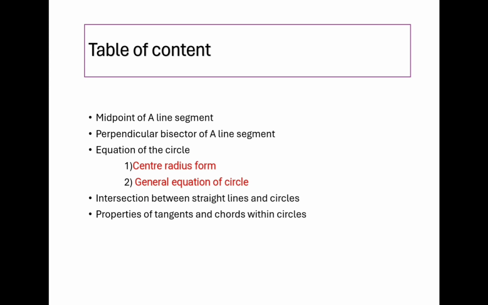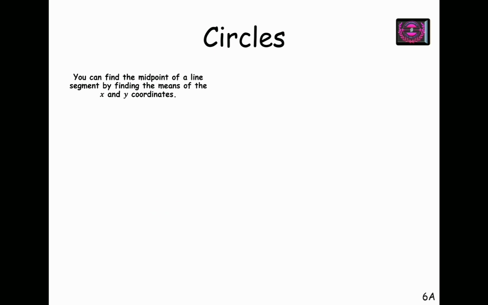So let's start the video with the first topic, which is midpoint of a line segment, and let's see how we can use this in circles. You can find the midpoint of a segment by finding means of the x and y coordinates. And I hope you all know what a midpoint formula is. So I'll directly write it on the screen, which is (x1 plus x2) by 2 and (y1 plus y2) by 2, where x1, y1 are coordinates of point A and x2, y2 are coordinates of point B.